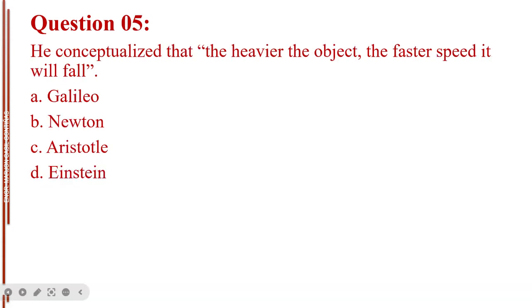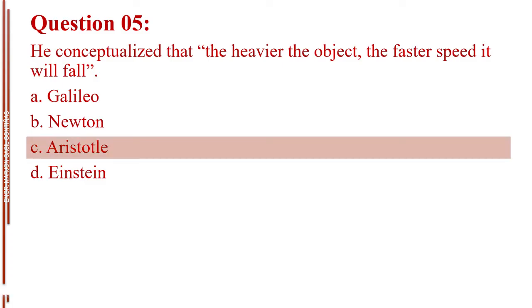Question number 5. He conceptualized that, the heavier the object, the faster speed it will fall. Letter A, Galileo. Letter B, Newton. Letter C, Aristotle. Letter D, Einstein. The answer is letter C, Aristotle.